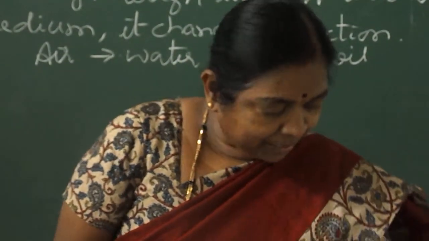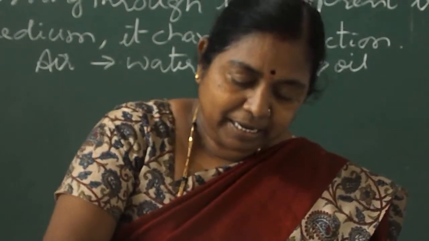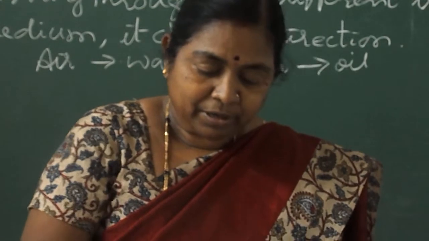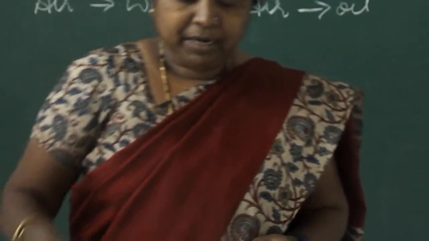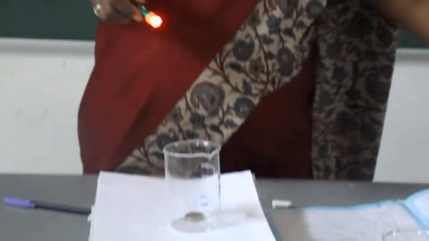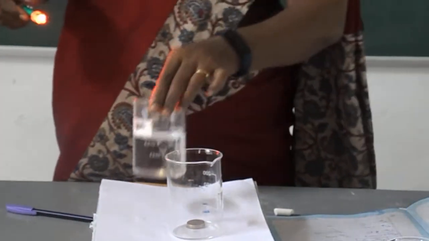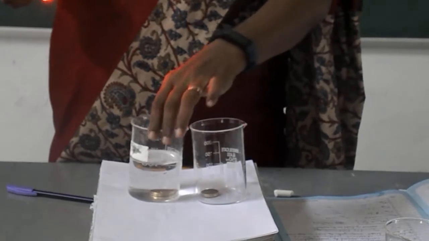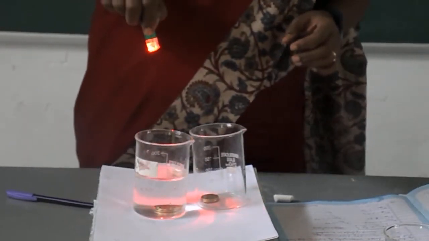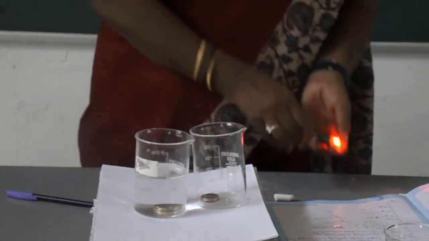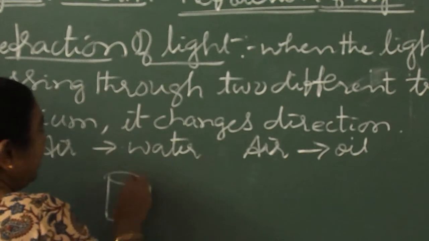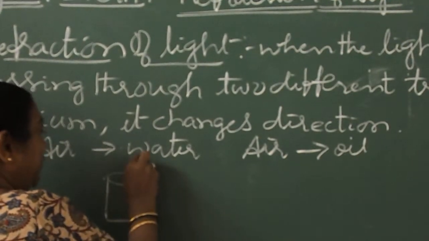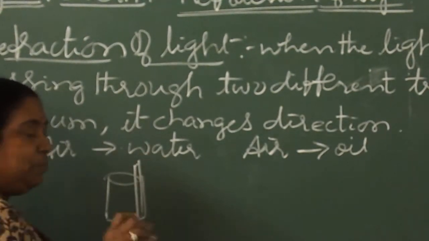Similarly, if you keep 2 coins in a beaker, see, it looks as it is at the depth. Whereas if the same coin is kept in the water, then it looks a little higher. So what does it indicate? If the pen is kept directly in an empty beaker, it looks the same size.